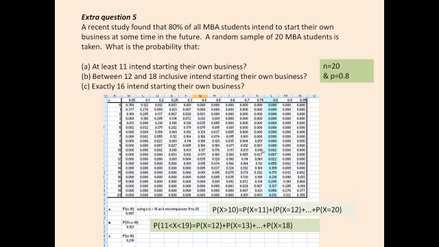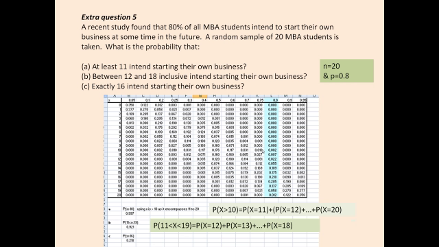They're equivalent. And of course, because the tables only give us the equals probability, we must break down that probability that we want into equals components. So we need to get x equal to 11, x equal to 12, all the way up to 20. So start at the 11th row, add up all your values down to the last row in that column, and you should end up with an answer of 0.997. So there is a 99.7% chance that at least 11 of our 20 student sample intend to start their own business.